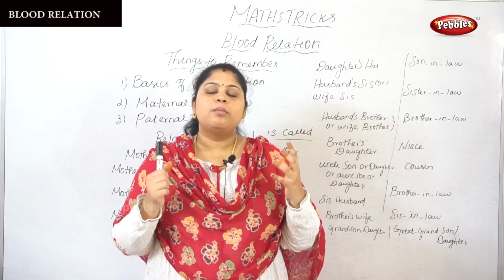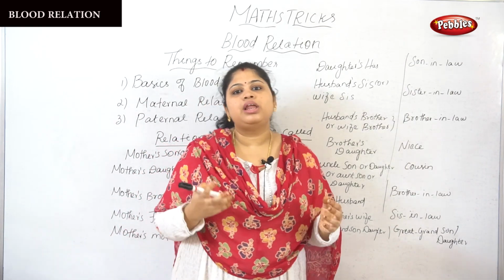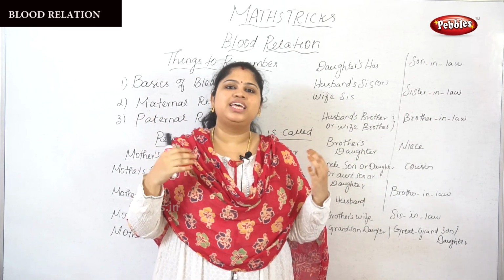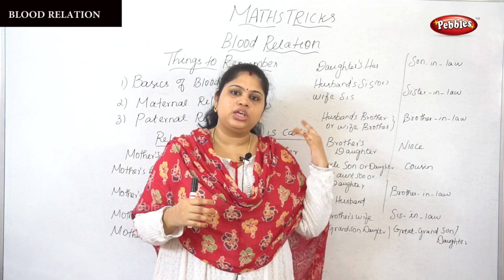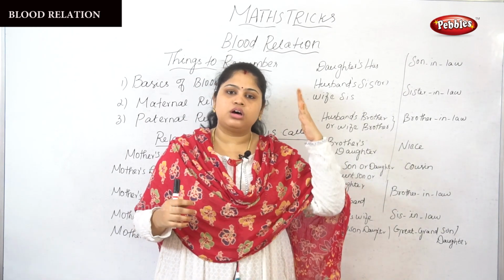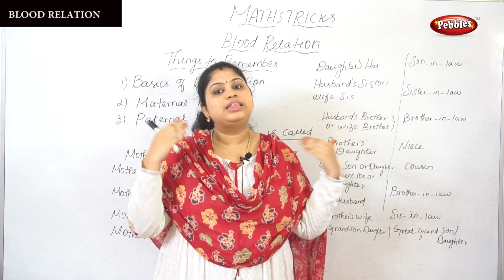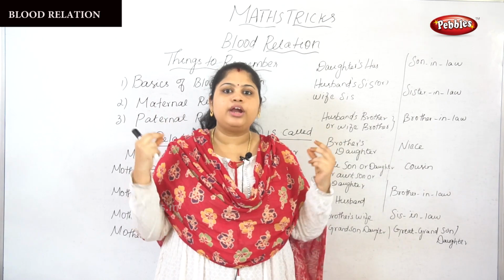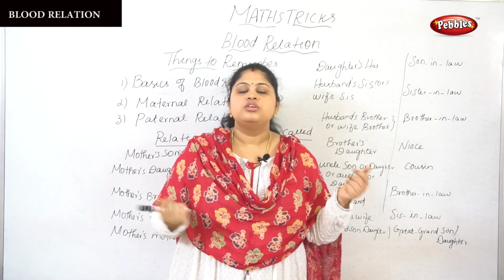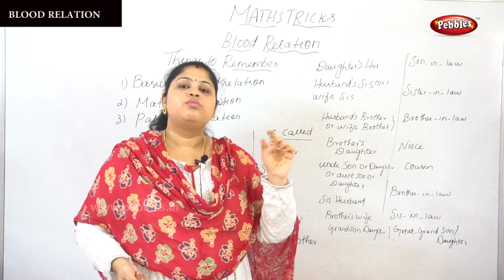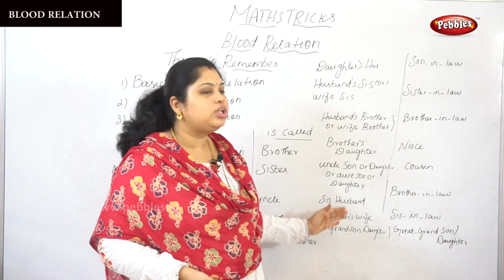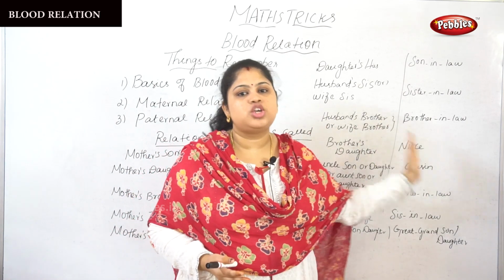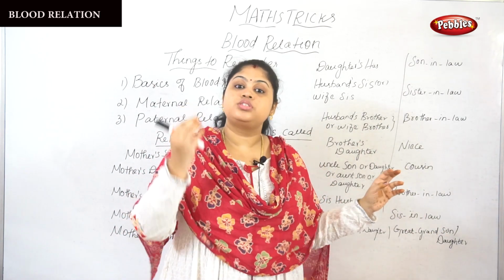Okay, so blood relations is not like anything to work out. There is nothing in this chapter to work out. This is only full of your thinking ability and your fastest thinking ability. So to guess which relationship is which, you want to know the basic relation names.